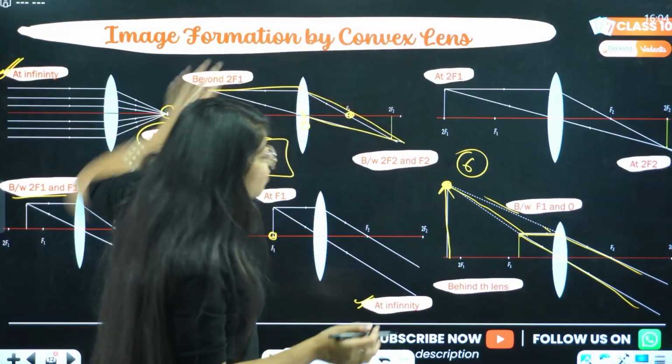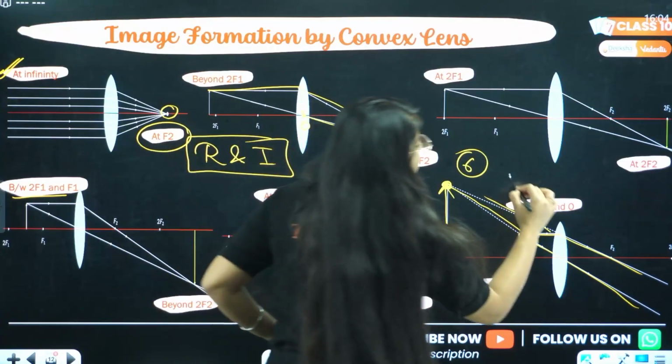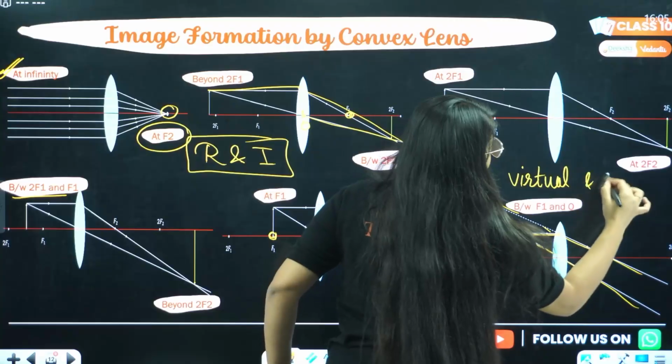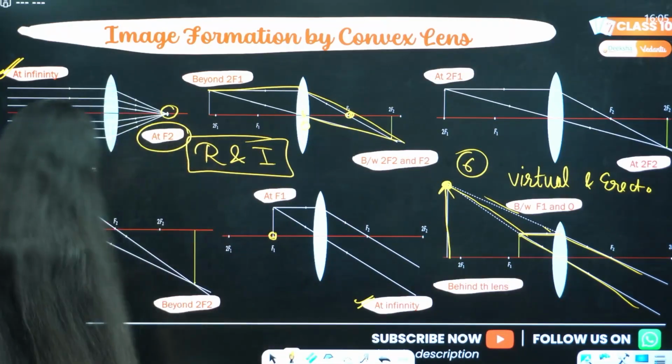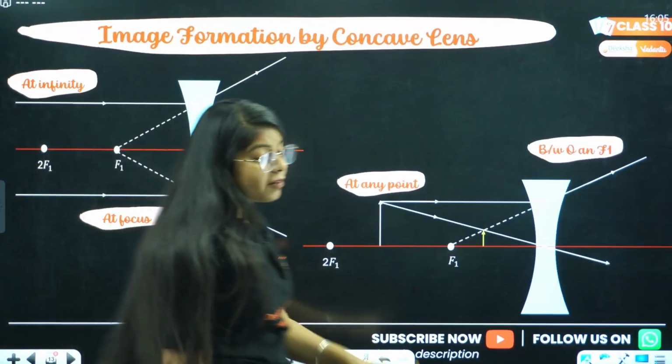Now, in 5 cases this is real and inverted. But in the 6th case, this is virtual and erect. Virtual and erect. Done? Okay. Next, moving on to the concave lens, which will be similar to the convex mirror.